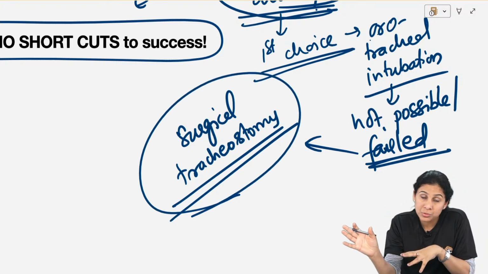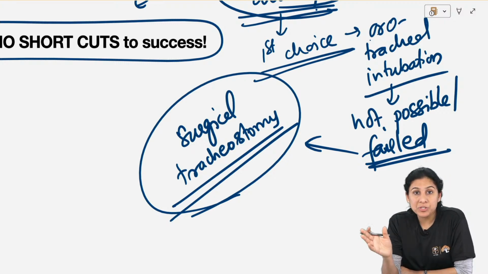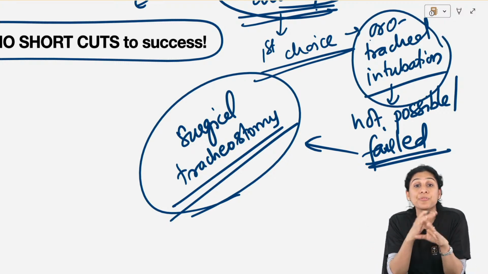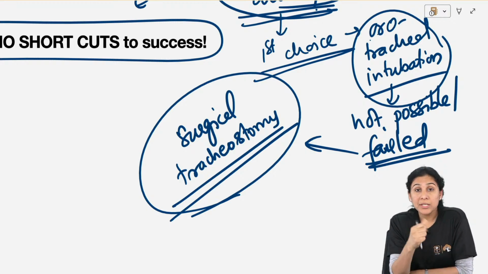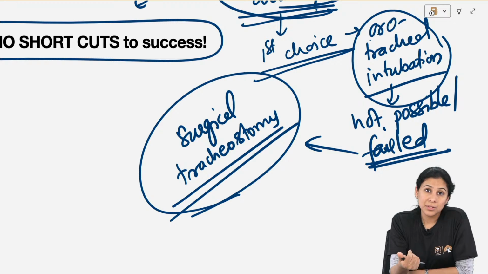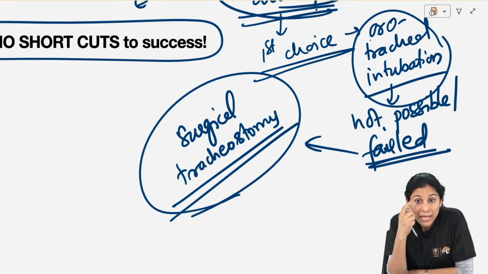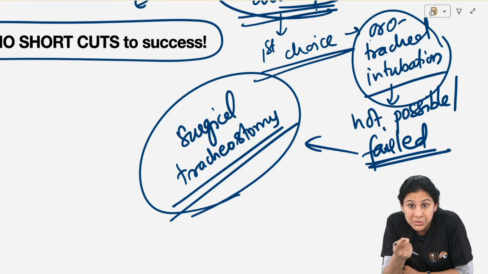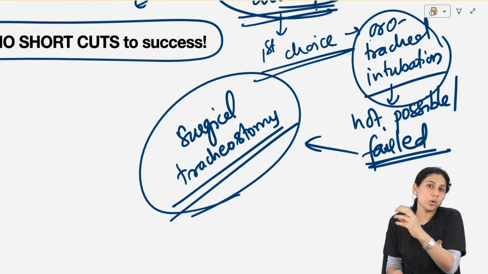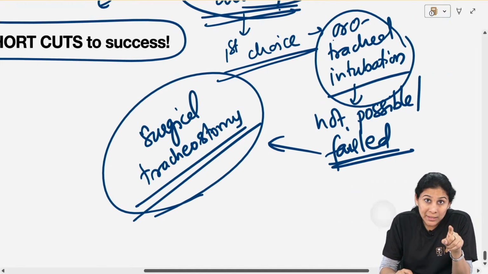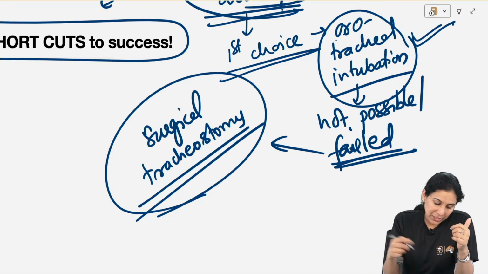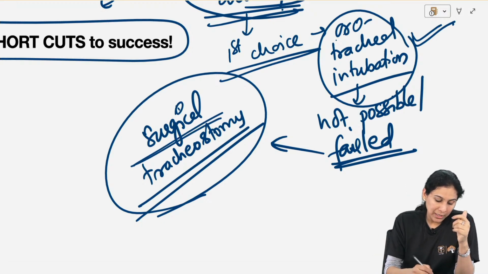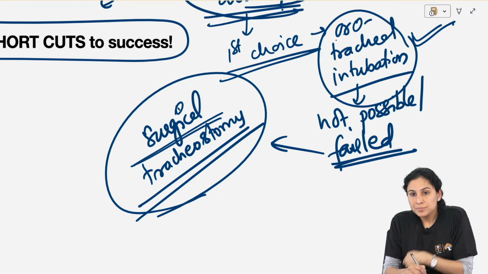So the definitive procedure when oral intubation has failed is surgical, which is tracheostomy. Also, cricothyroidotomy cannot be done in children. It can only be done in adults. I hope that answers your question, anonymous, about which is the gold standard. There is no gold standard. You always have to try an oral intubation first. If you succeed, it is perfect. If you are not able to intubate orally, then you have to go for a surgical intubation, and the best is tracheostomy.